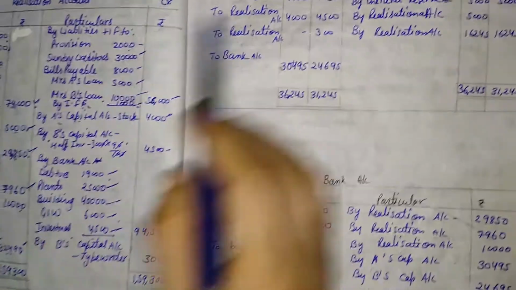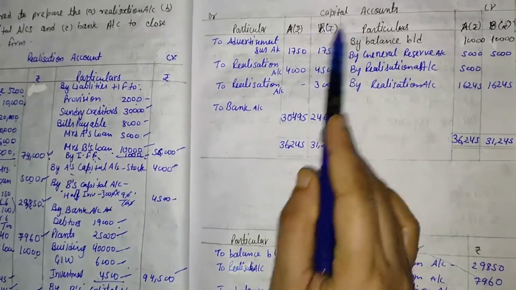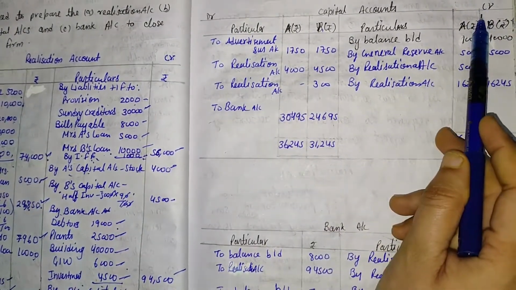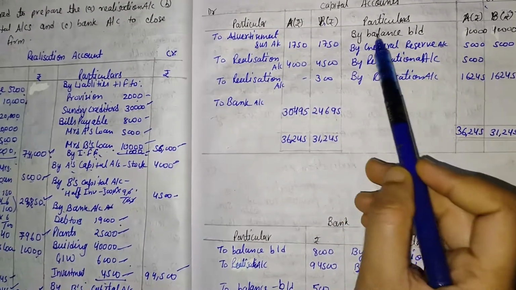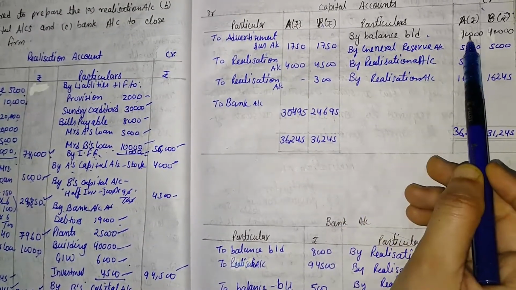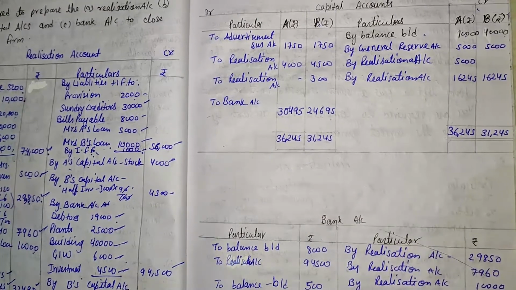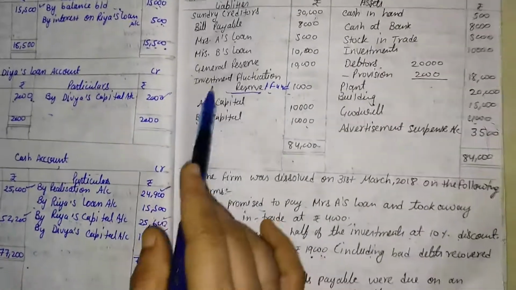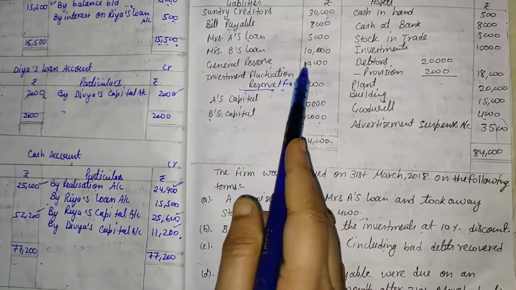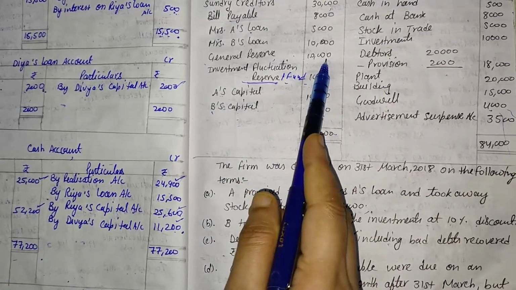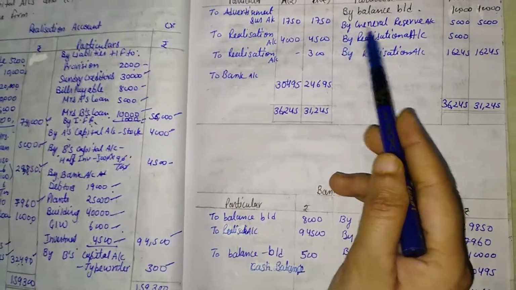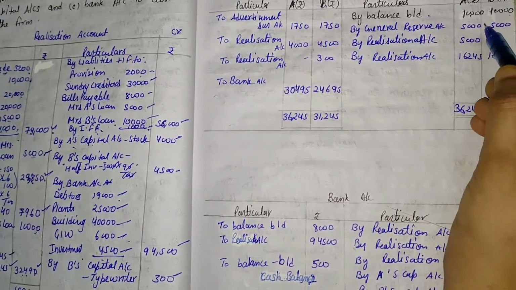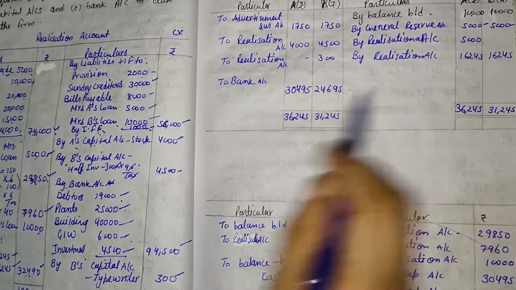So here it is the capital account, debit side, credit side, particulars A and B. First of all, by balance b/d 10,000 and 10,000. Then the reserve is given in the question. The reserve of rupees 10,000 is also distributed equally, that means 5,000 and 5,000. So here it is by general reserve, distributed to the two partners, 5,000 and 5,000.